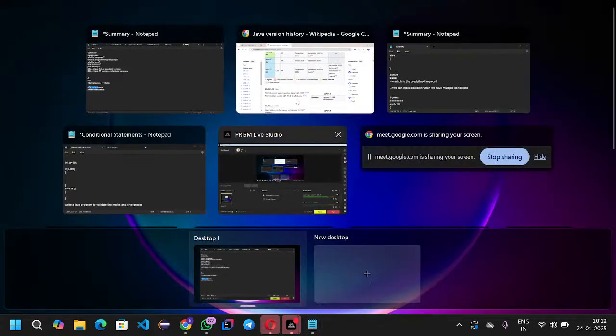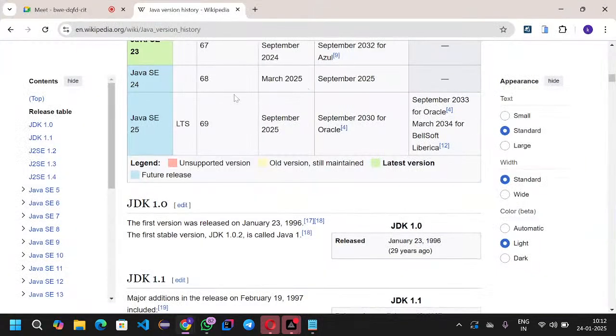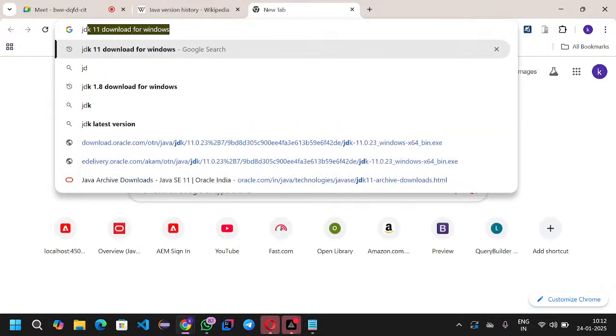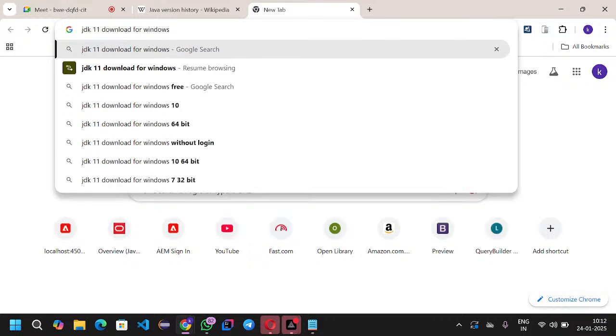How can you download the JDK? Simply go to your Chrome browser, and here you can look for the JDK download. JDK 11 download.